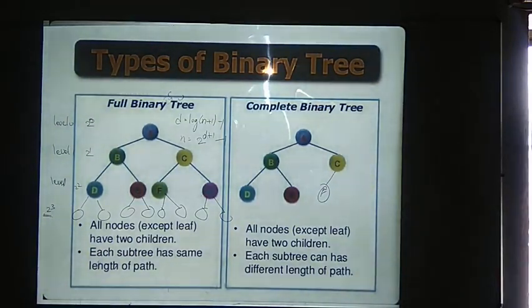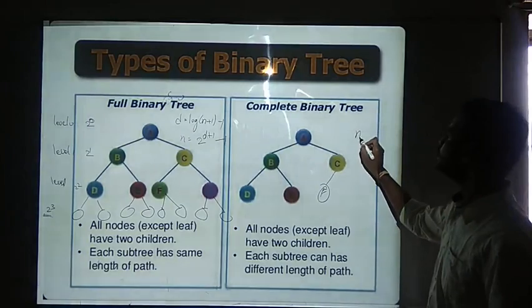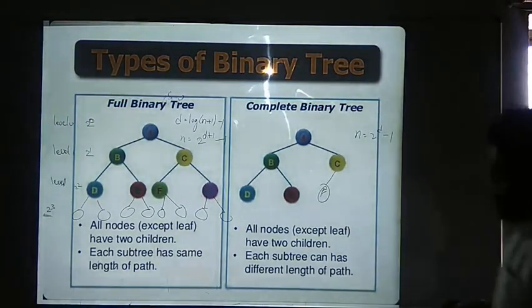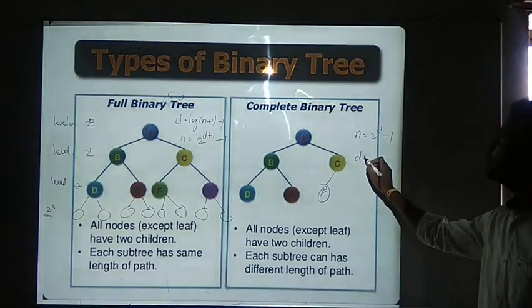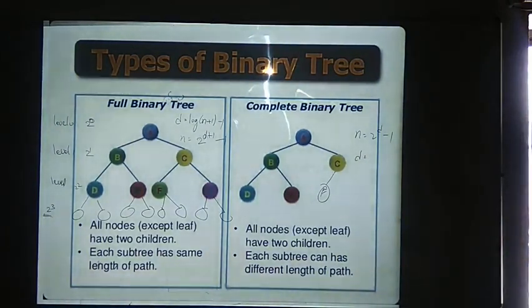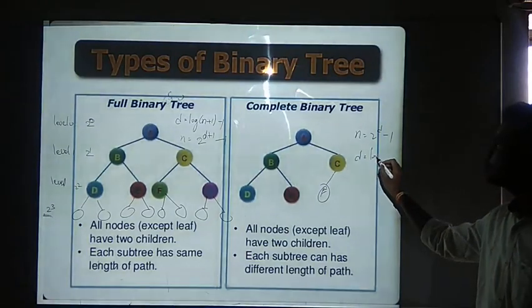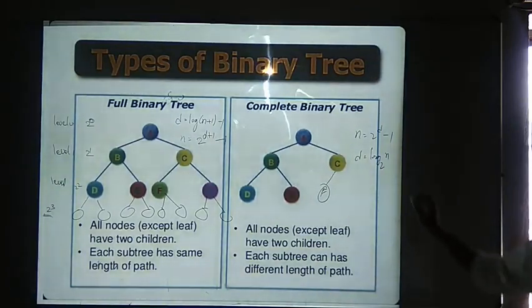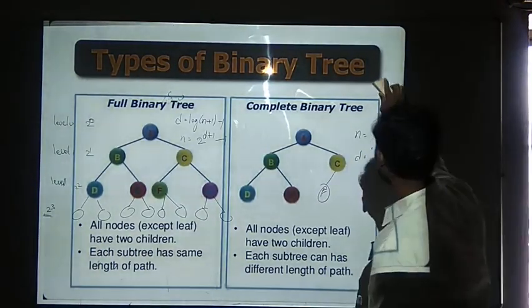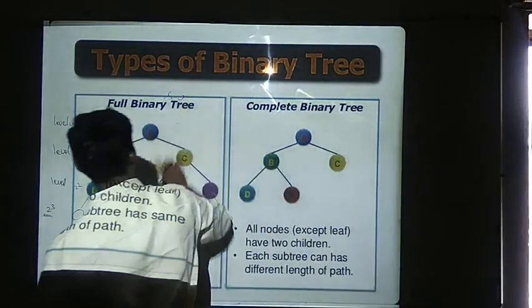Here also we have the formula to find the number of nodes: n is equal to 2 to the power of d minus 1. Or else you can convert that into the depth formula: d is equal to log base 2 of n plus 1. This becomes the formula for your complete binary tree. This is how we have the complete binary tree and full binary trees.